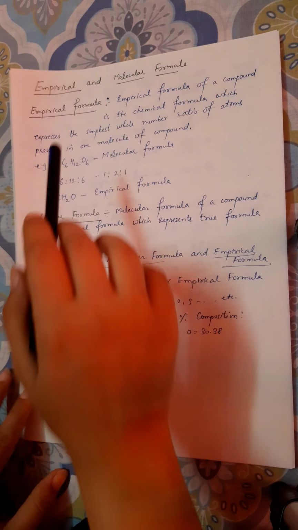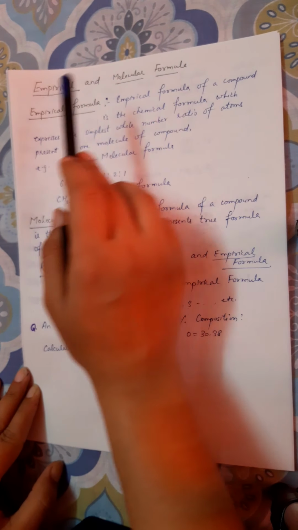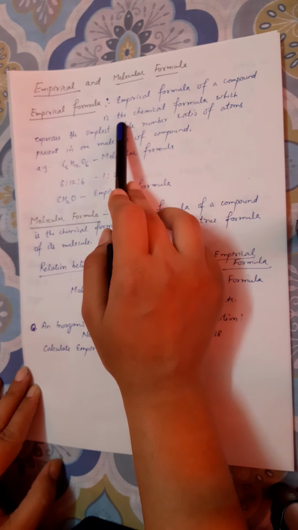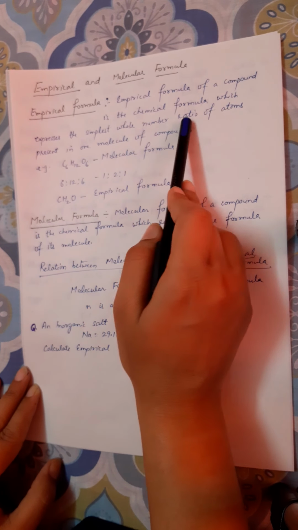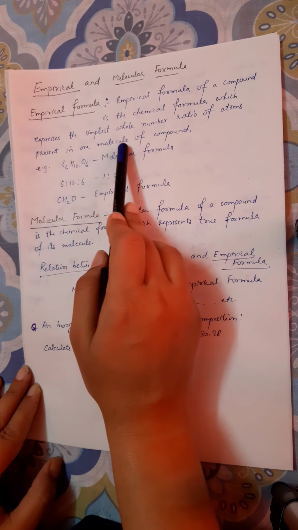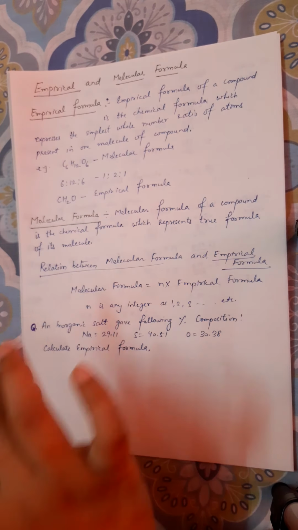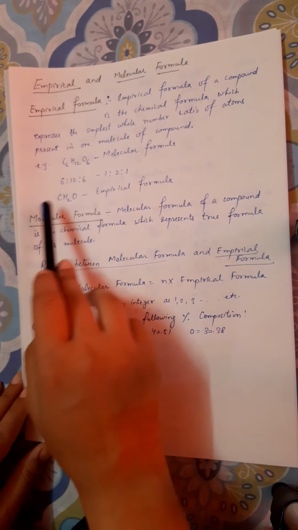The next topic is empirical and molecular formula. The empirical formula of a compound is the chemical formula which expresses the simplest whole number ratio of atoms present in one molecule of a compound. The definition is not important, but the concept is important.